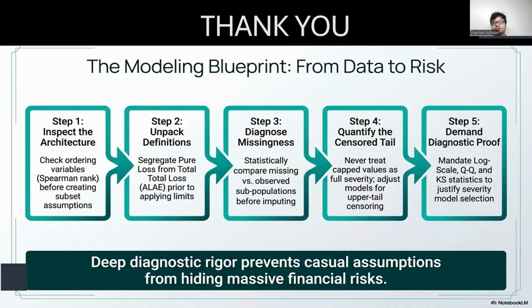And finally, it uses formal diagnostic evidence, not just raw histograms, to justify model selection. So the broader lesson from the audit is that careful statistical validation prevents casual assumptions from hiding meaningful tail risk and understanding the financial exposure in the portfolio.